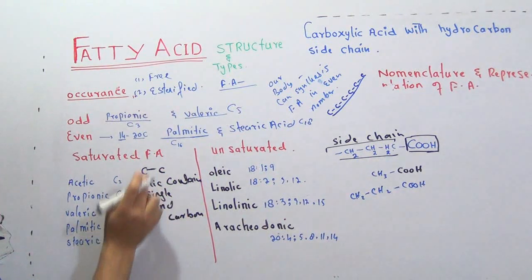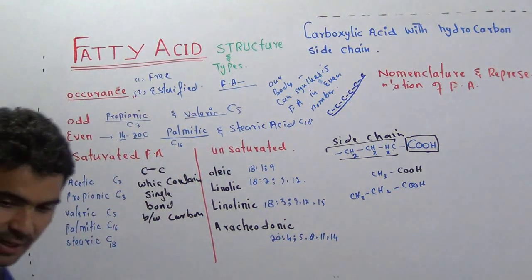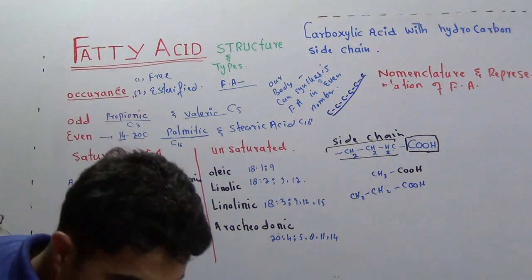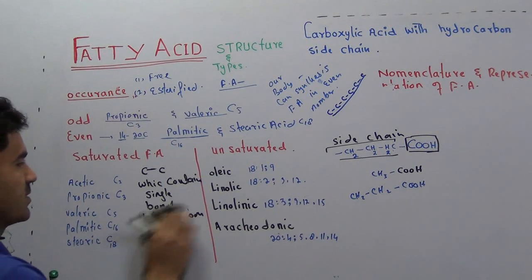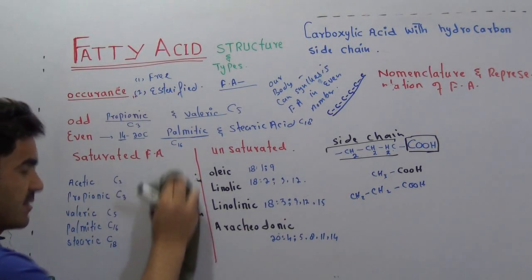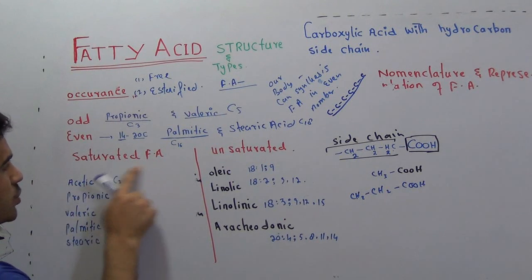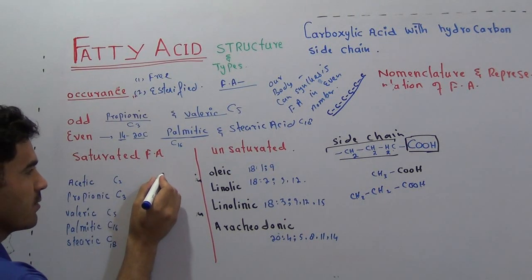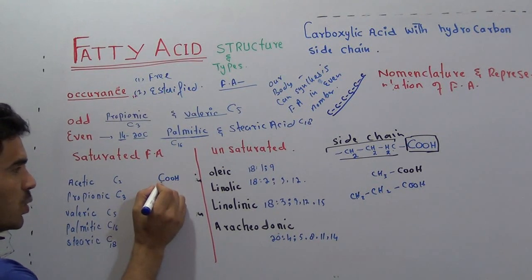The examples of these saturated fatty acids: number one is acetic acid, and I can write the structure of acetic acid here as well. How to write? This is important. Acetic acid, 2 carbon. One thing is for sure, that there must be a COOH group.